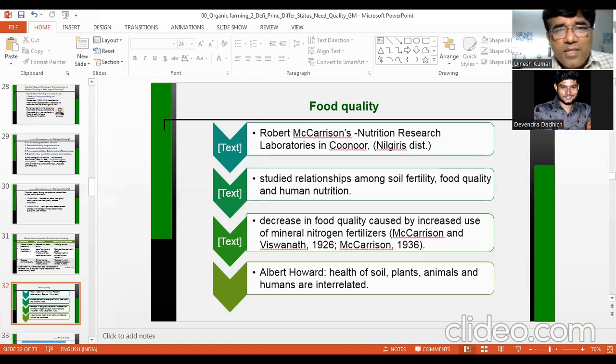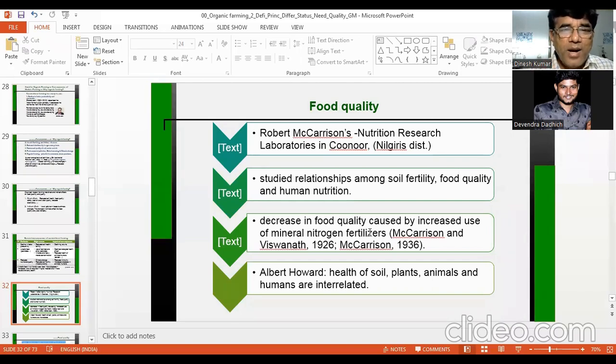He studied the relationship among soil fertility, food quality, and human health. And he very categorically said that there is a decrease in food quality caused by increased use of mineral nitrogen fertilizer. If you increase the nitrogen fertilizer in soil, the food quality is reduced.